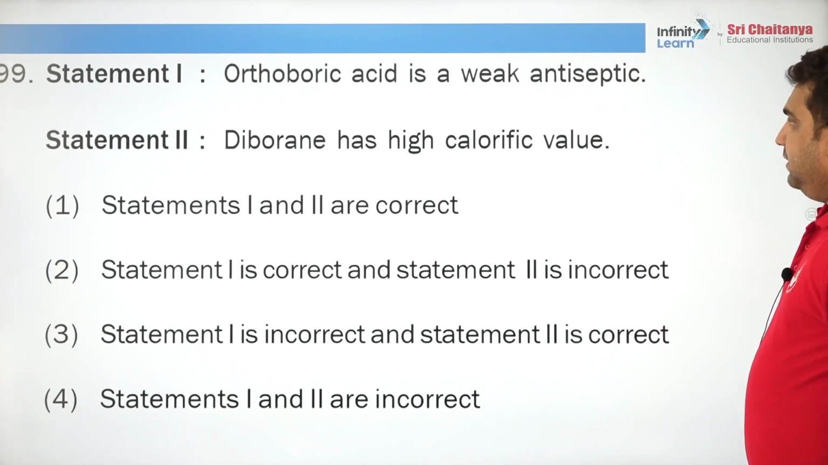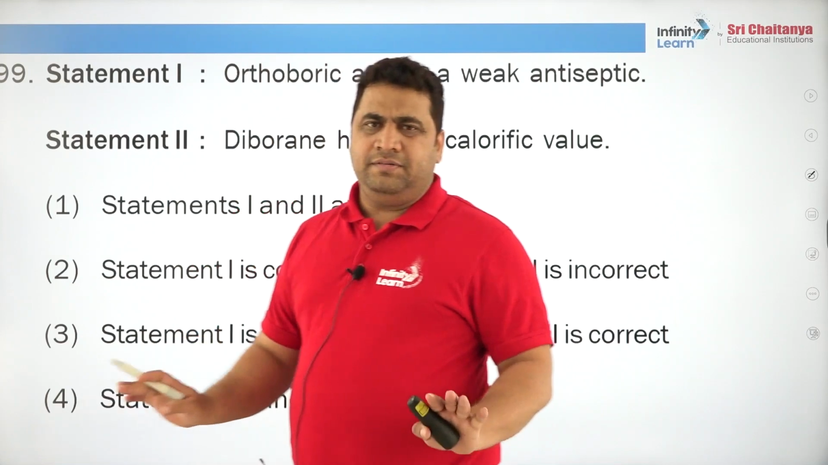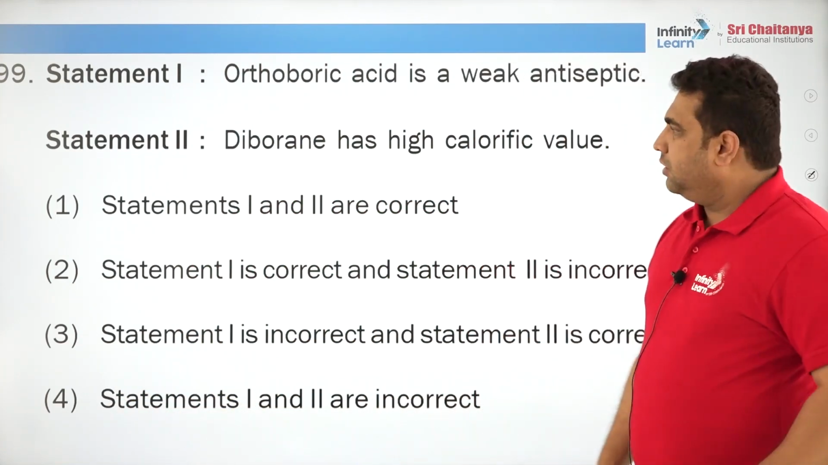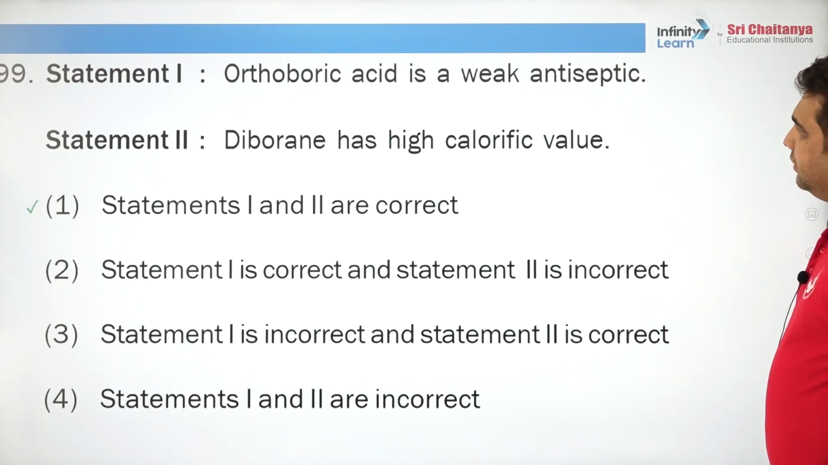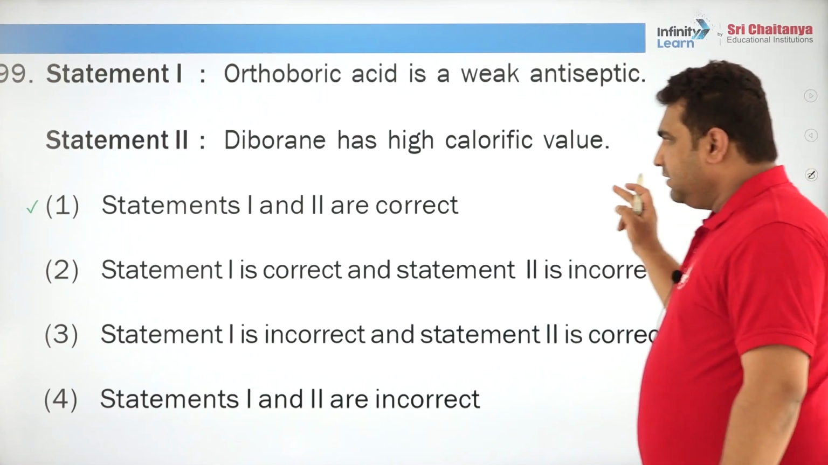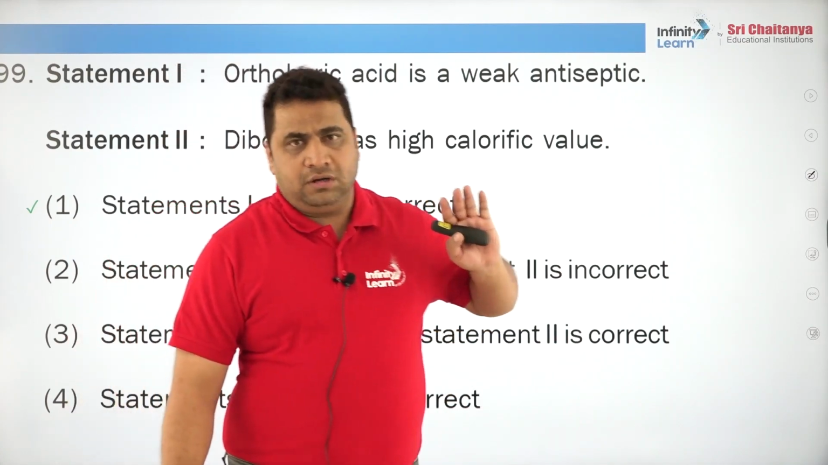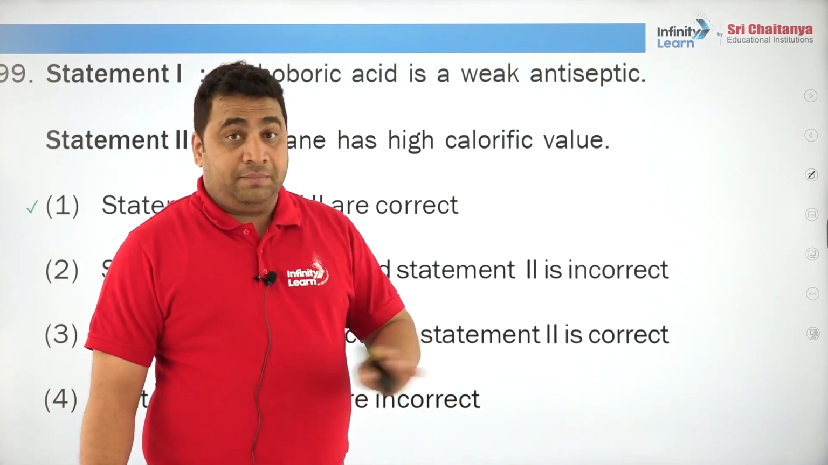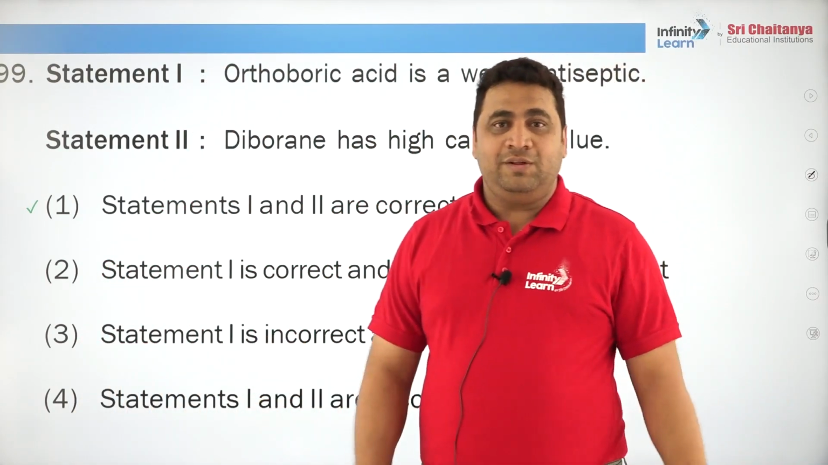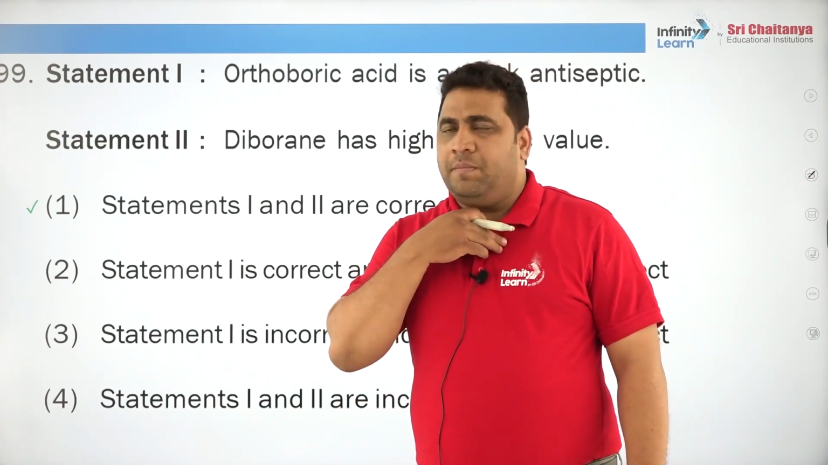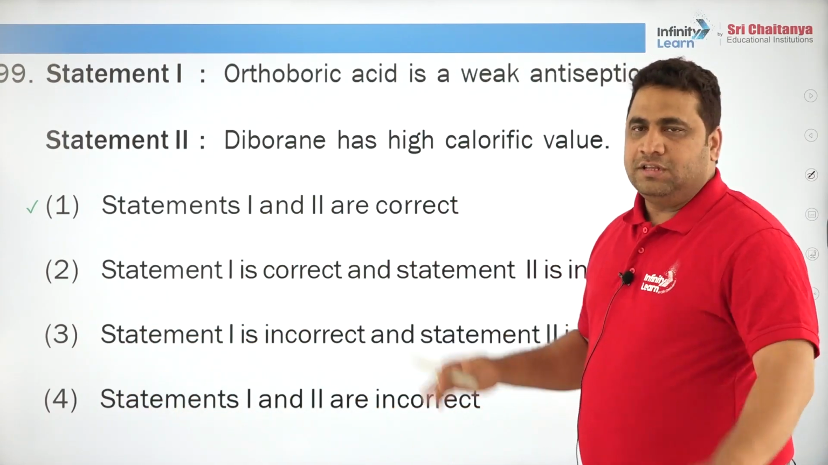Orthoboric acid is a weak antiseptic. Now you know, weak antiseptic, strong antiseptic we cannot say, whether it is antiseptic or not we can just define. That also depends upon concentration. Diborane has high calorific value. So the first statement is correct, second is correct, but diborane has high calorific value. If you are speaking only about diborane, it is okay, but once you start comparing with something else, then calorific value will change. If you think about biryani, biryani has more calorific value than diborane. Are you following? So comparatively, since it is not in comparison, we can say high. Okay, that is the logic there.